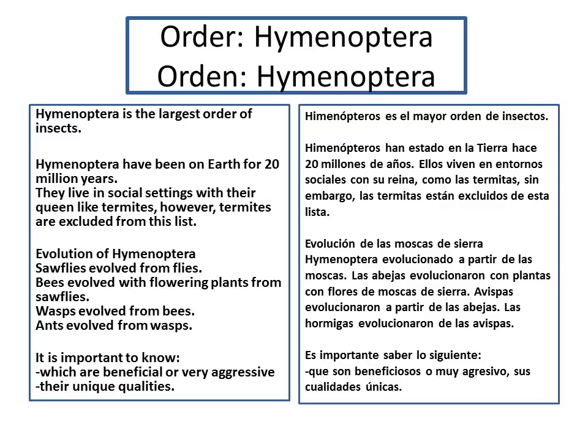The evolution of Hymenoptera. Sawflies evolved from flies. Bees evolved with flowering plants from sawflies. Wasps evolved from bees, and ants evolved from wasps. It is important to know their very beneficial qualities and their defense mechanisms.